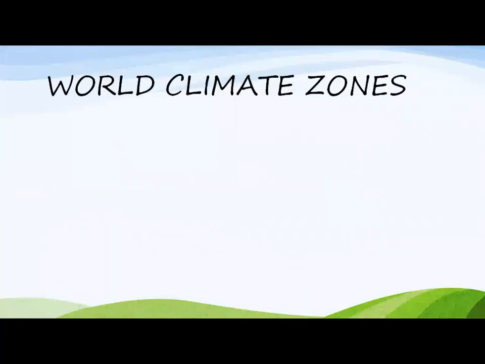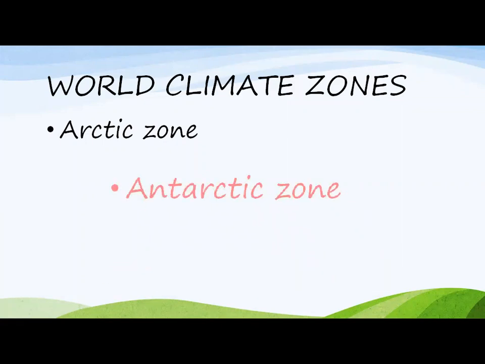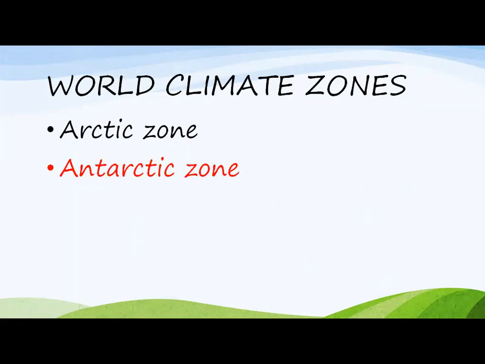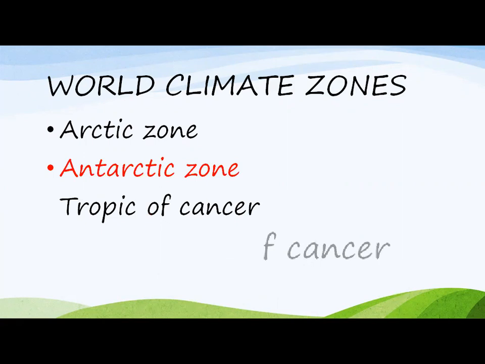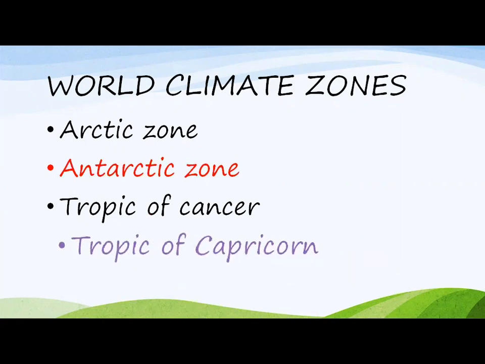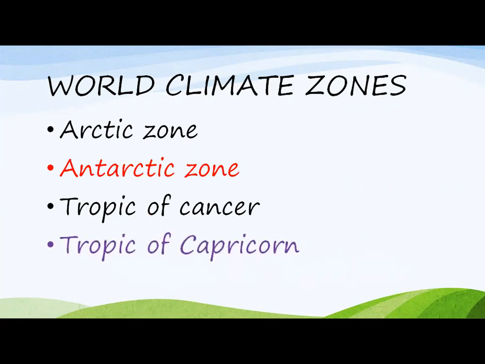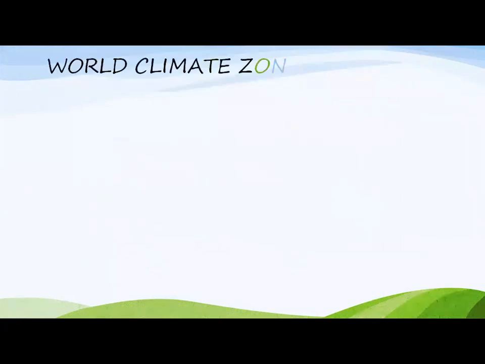World climate zones are: first one is Arctic zone, second one is Antarctic zone, third one is Tropic of Cancer, and the fourth one is Tropic of Capricorn. Yes, world climatic zones are defined by a map.